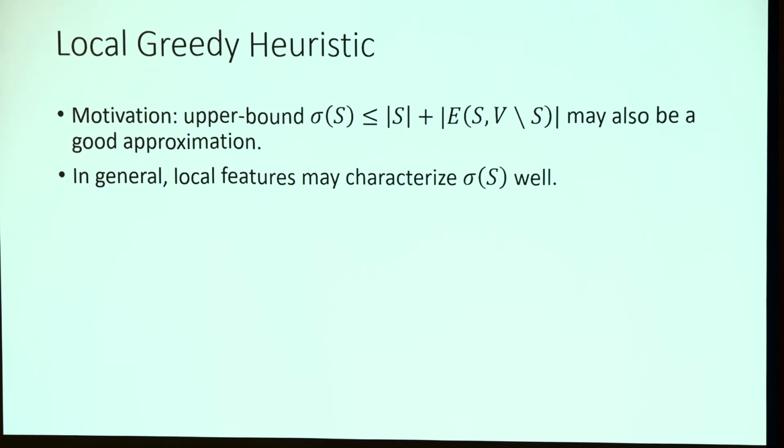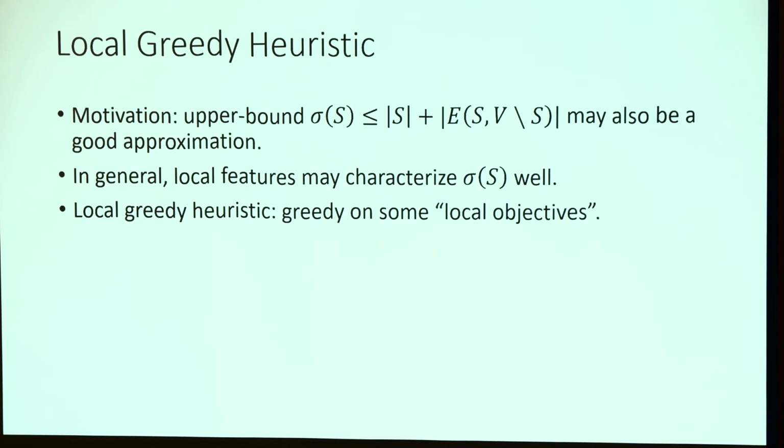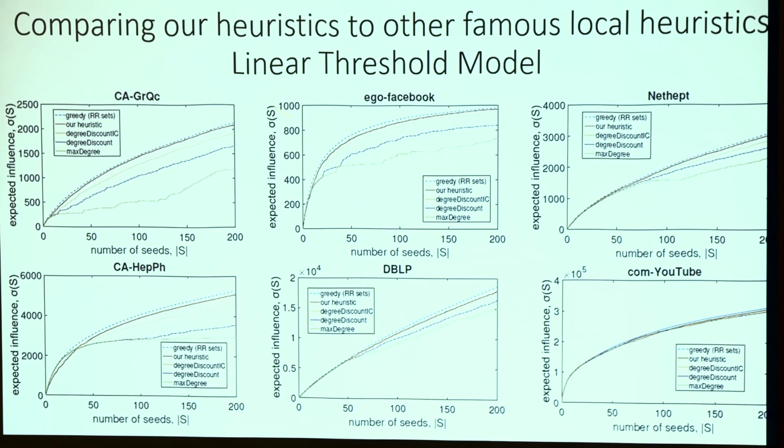So instead of doing the original greedy, where we compute the sigma function by Monte Carlo sampling, which is very expensive, we trade seed quality for scalability by just doing greedy on the approximation version of sigma, where we approximate sigma by just a local objective.